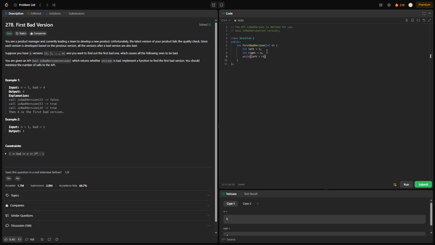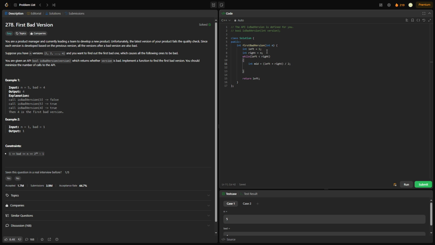Now we're going to say while left is less than right, because there's always going to be a first bad version. We don't have an edge case where we can't have a bad version. So whenever left is equal to right, just return left, okay? So just gonna return left. So let's calculate the midpoint. So we're gonna say left plus right divided by 2.